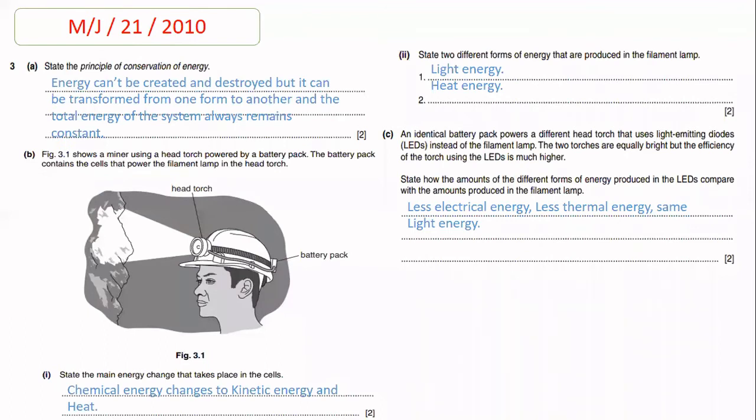In part B, figure 3.1 shows a miner using a head torch powered by a battery pack shown in the figure. The battery pack contains the cell that powers the filament lamp in the head torch.